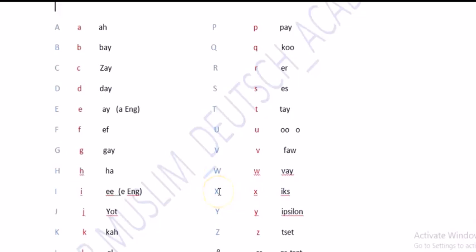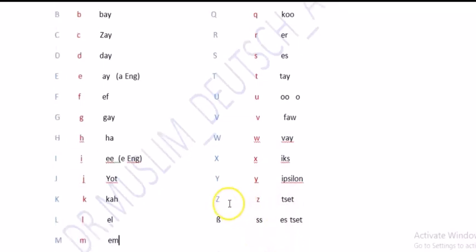The next one is X in English and also X in German. The next one is Y in English, and in German we pronounce it as Epsilon. The next one is Z in English, and in German we pronounce it as Z. The next one we have that we don't have in English is a German letter, so we pronounce it as Eszett.